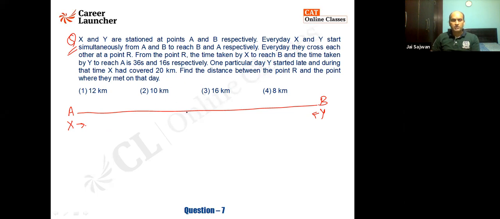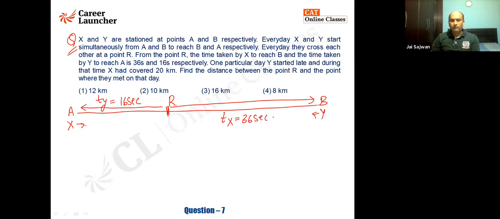Every day they cross each other at a point R. From the point R, the time taken by X to reach B, and the time taken by Y after meeting here at point R to reach A, is 16 seconds, and here it is 36 seconds.